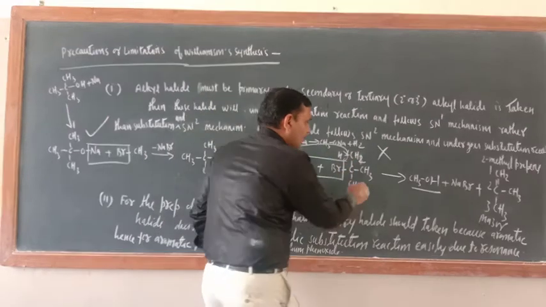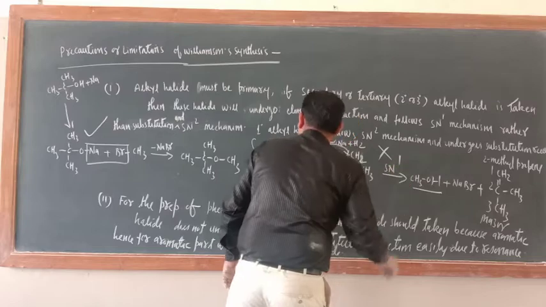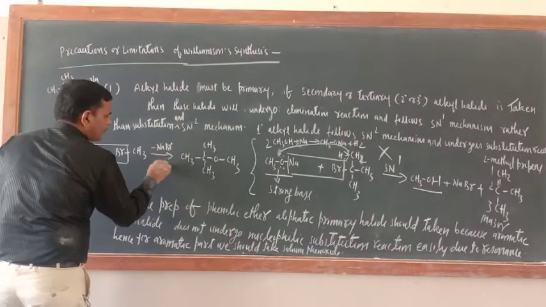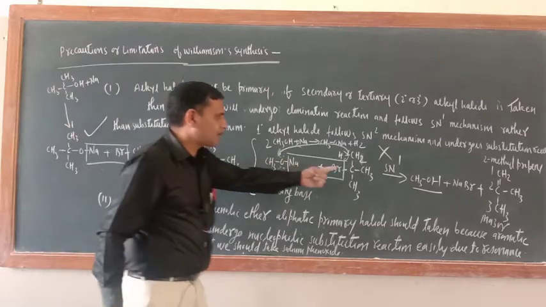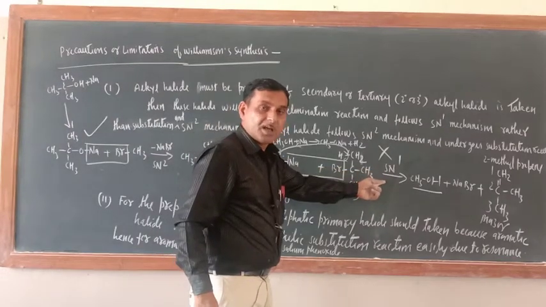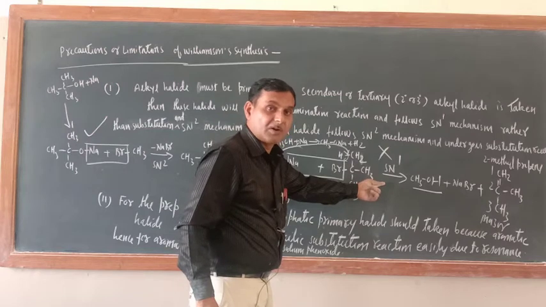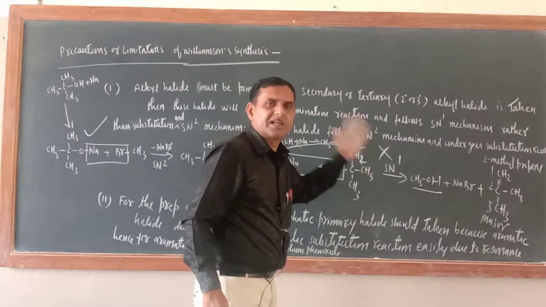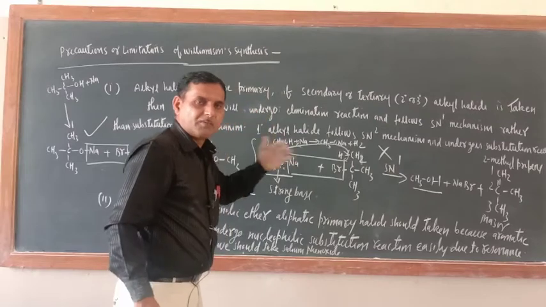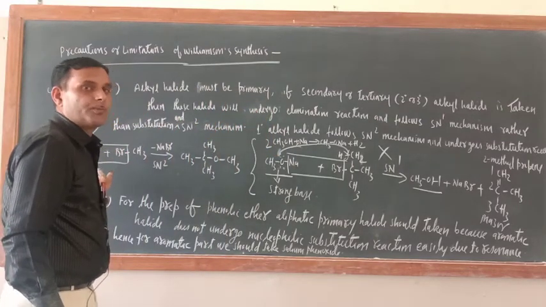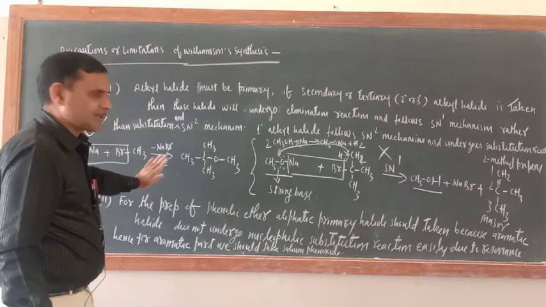They will not follow substitution, they will follow elimination, and alkene will be the product. What we want is substitution and the SN2 mechanism. So this is the first limitation.